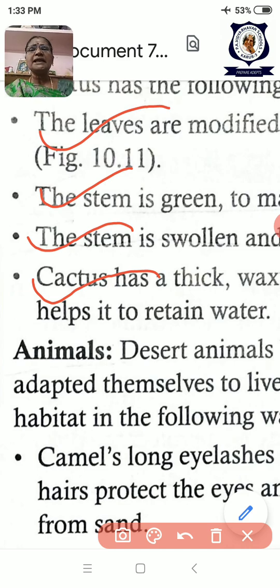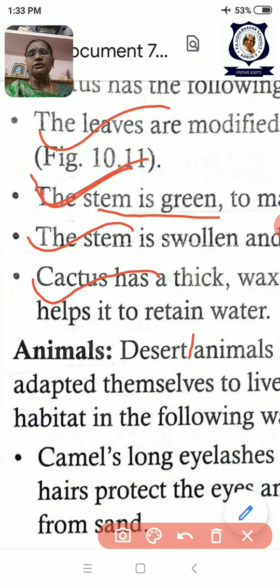Why is the stem green in color? Because there are no leaves. Leaves are reduced into spines. Then how do they make their food? By photosynthesis. So the stem is green and does the photosynthesis.